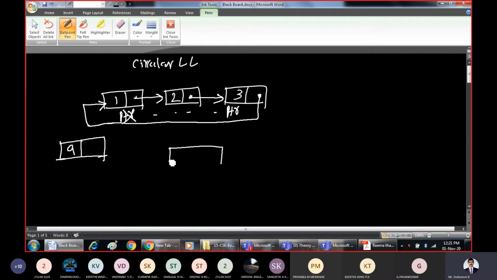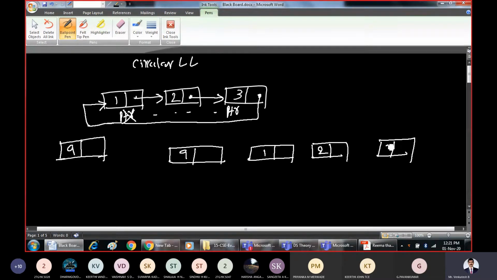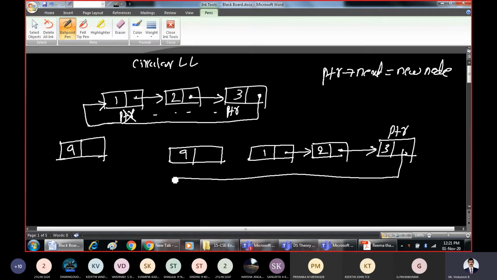Now if you want to attach this 9 here, write the remaining nodes as they are first. I am writing the remaining nodes 1, 2 and 3. So this is the linked list which is already available. Where is PTR pointing? PTR is pointing to node 3. What I should do here is the coding part. PTR pointer next should point to the new node. That's it.